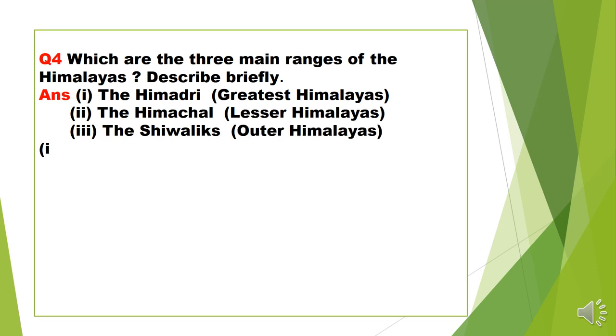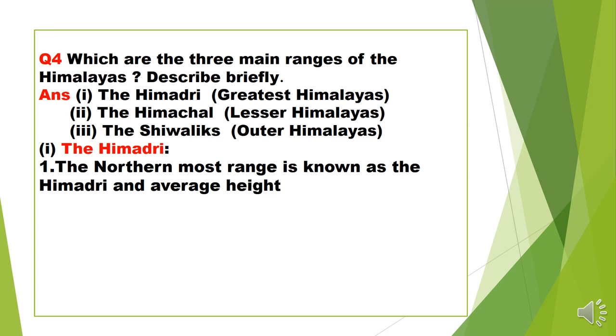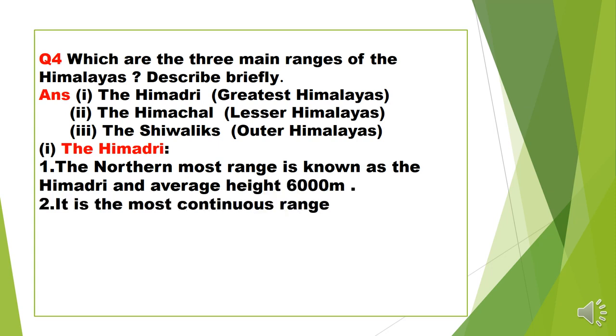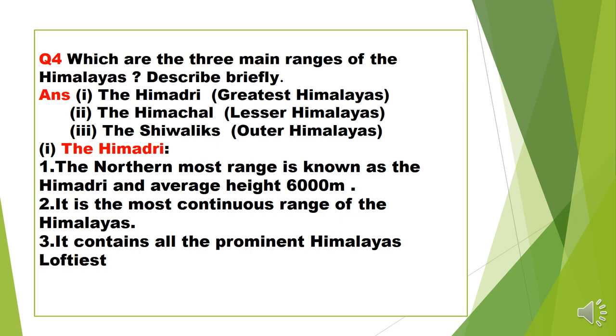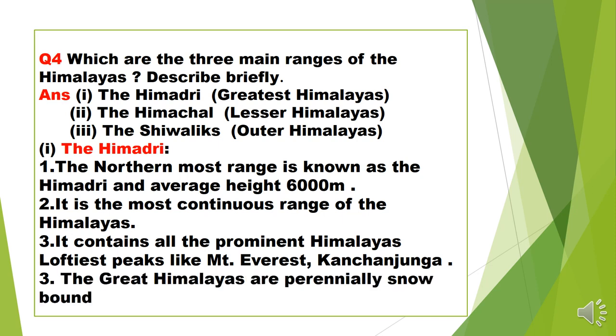And the features of the Himadri: first, the northernmost range is known as the Himadri, and its average height is 6,000 meters. Second, it is the most continuous range of the Himalayas. Third, it contains all the prominent, loftiest Himalayan peaks like Mount Everest and Kanchenjunga. And next, the Great Himalayas are perennially snowbound.